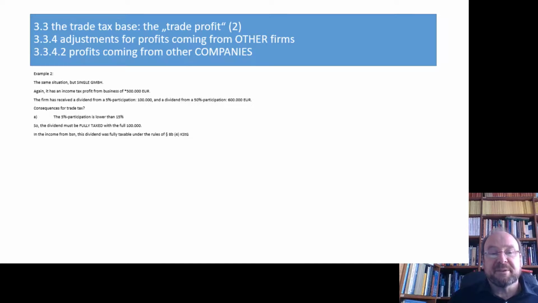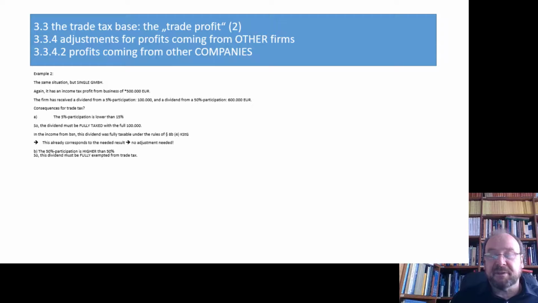In the income from business, the corporation tax result, this dividend was already fully taxable under 8b4 KStG, because 8b4 KStG says if a participation is lower than 10%, then a dividend is fully taxable. So this is already identical with the result we want to have here, so no change is needed.